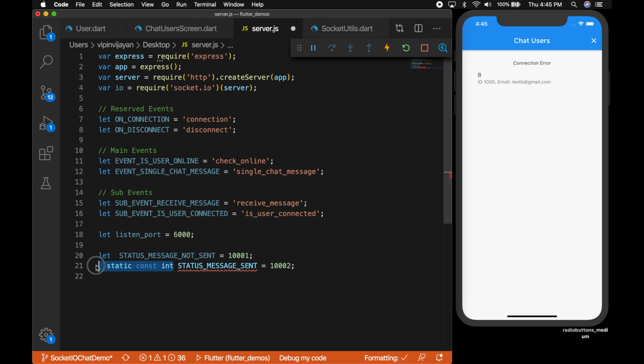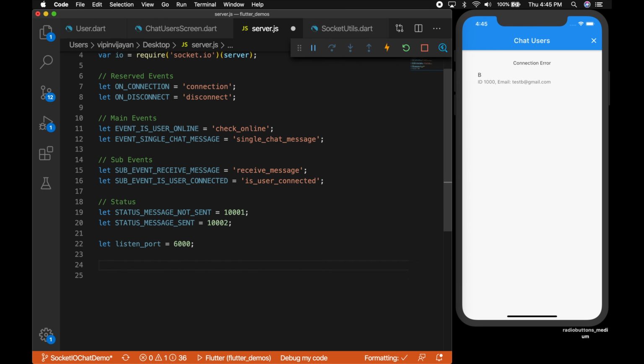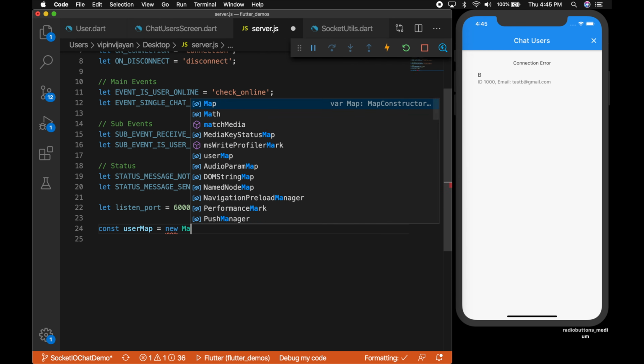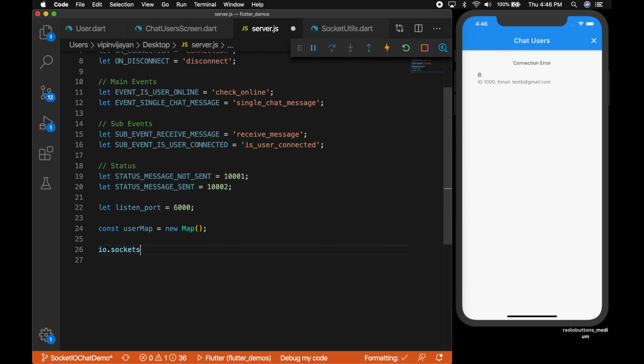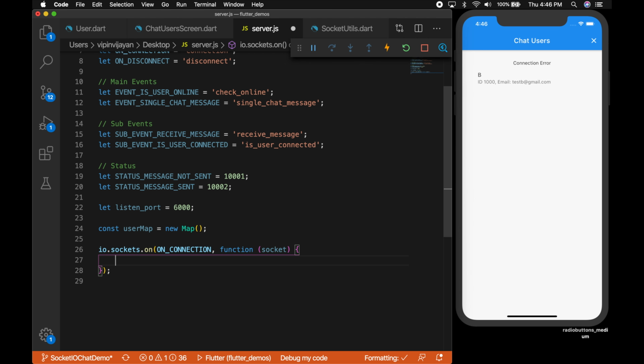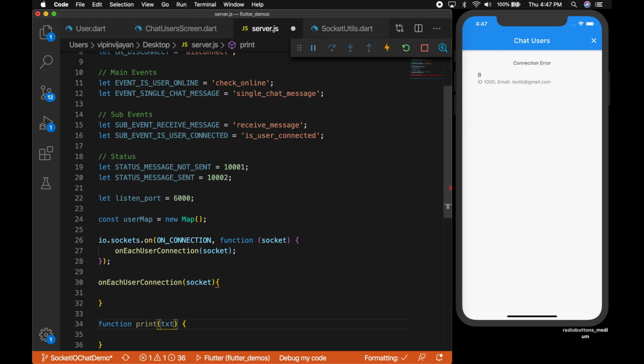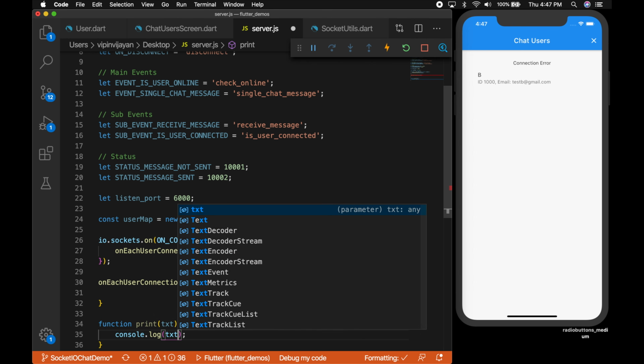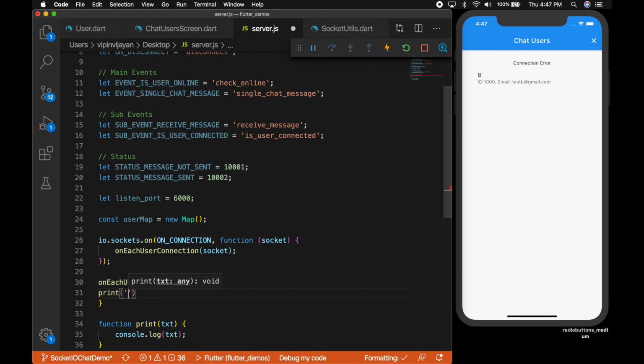Okay, or you can change the port, but make sure you have the same port in the server. And the message send status, and we have a user map here which we'll be using to store the users. And on each socket connection, on each user connection, we are calling a method. And let's write a print method.